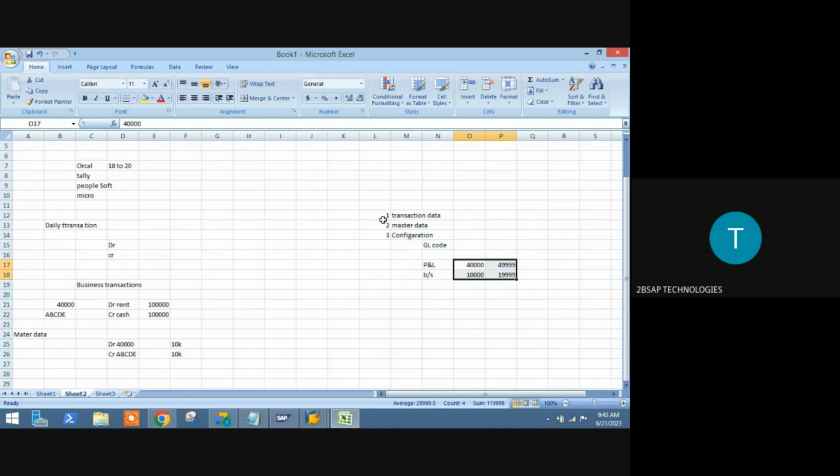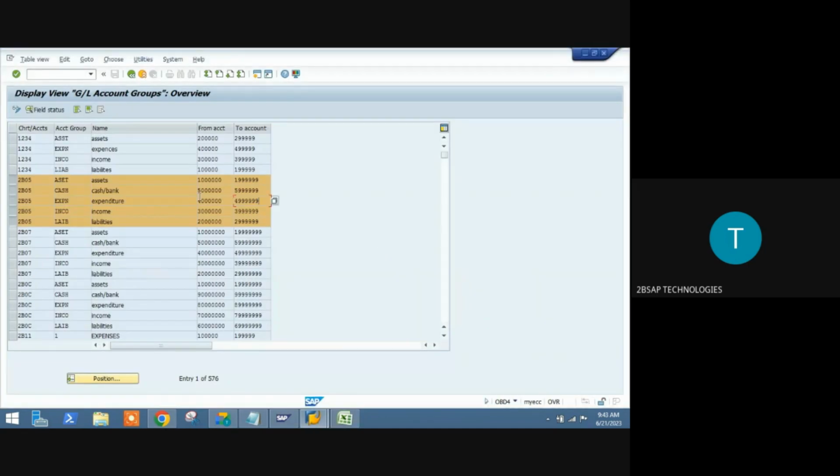So in our 1, 2, 3 steps, your first step is your configuration. In terms of explanation, I am coming in reverse mechanism. In terms of process, first you do this. So that is the config we have done here. Now based on it, I have created GL accounts.